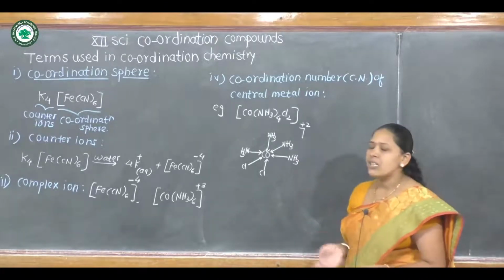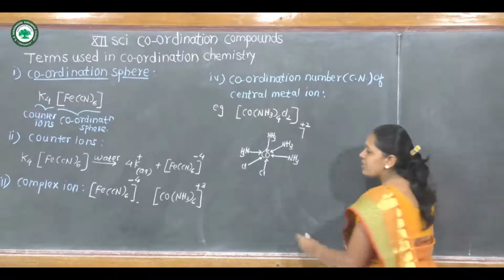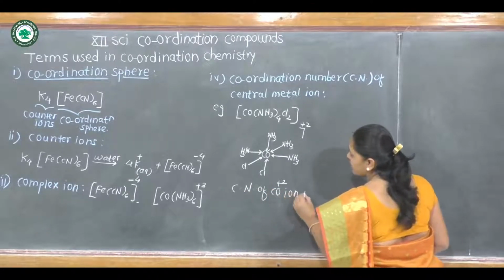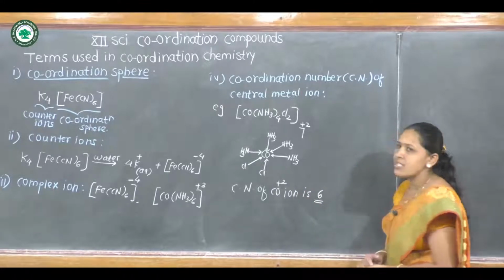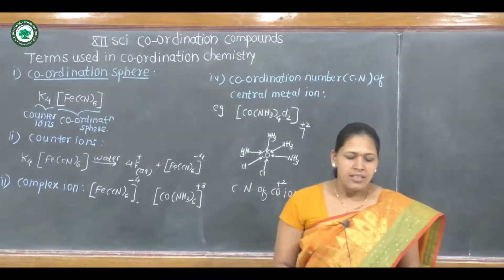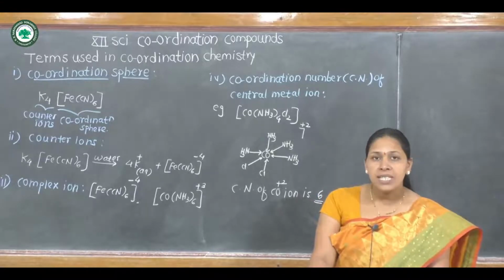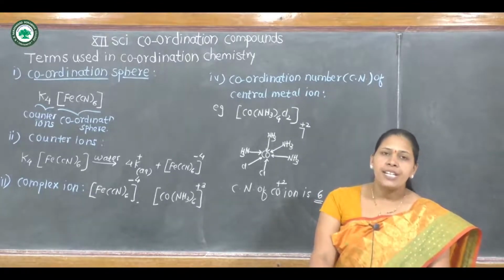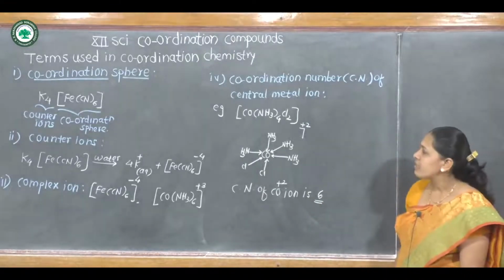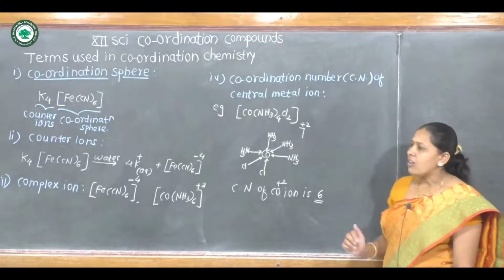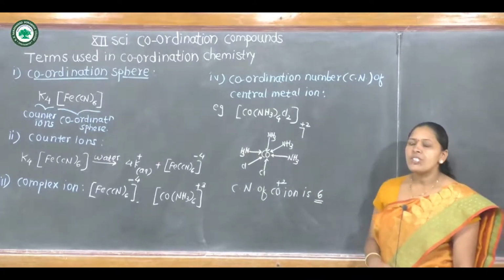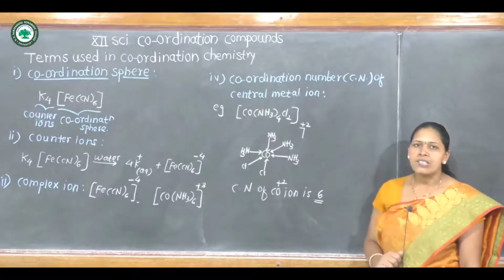So the coordination number of cobalt +2 ion is 6, because 6 monodentate ligands are attached to it. Therefore, the coordination number of a metal ion attached to monodentate ligands is equal to the number of ligands bound to it.